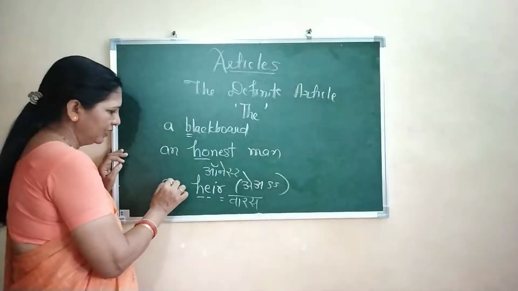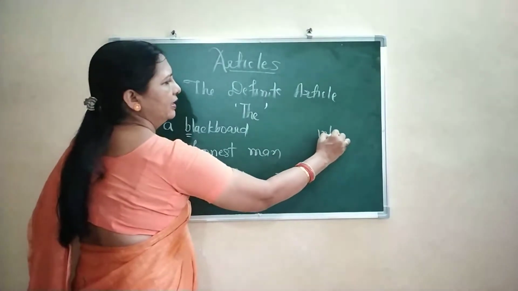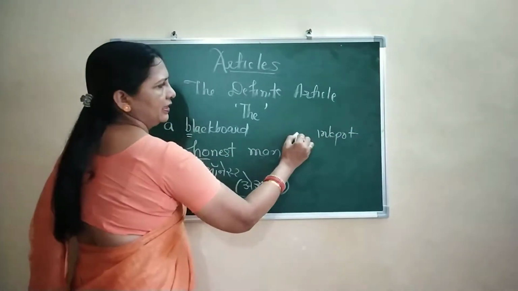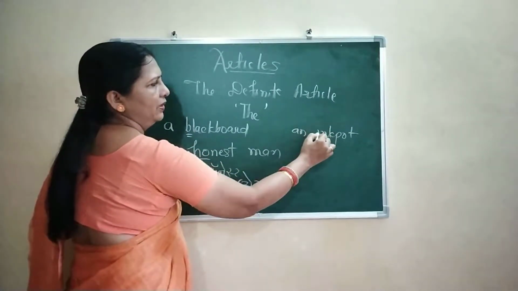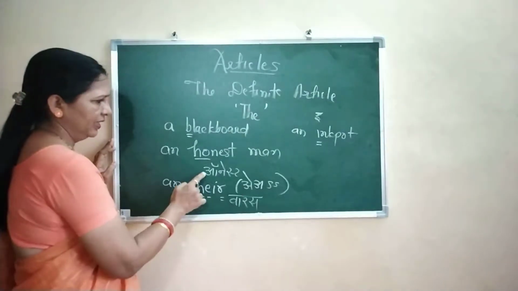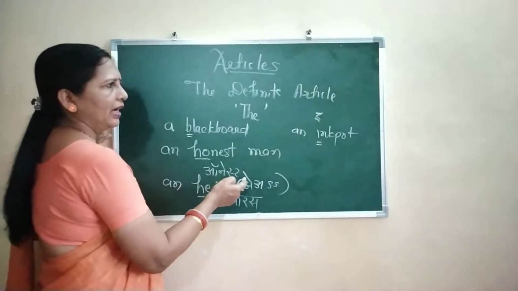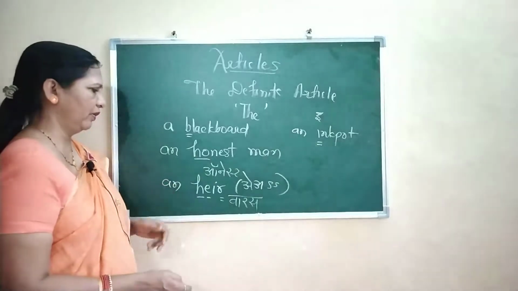So an heir. When you say ink pot, an ink pot, because it is starting with the vowel sound. Here A, here O. And I also told you yesterday about hotel and historical nouns.